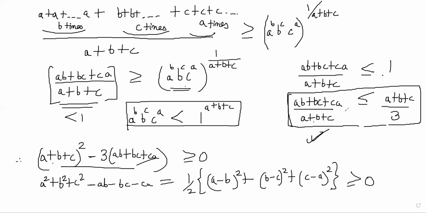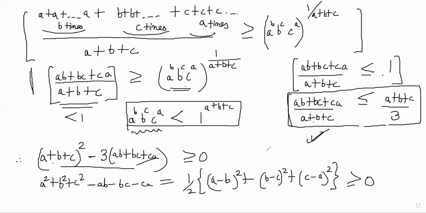And that means that this part is less than 1. And if this is less than 1, you can write 1 is greater than or equal to this. So you get A^B · B^C · C^A is less than or equal to 1, right? I hope you understood the logic of how it happened. We used weighted AM-GM to get this inequality. And after that, we used common sense to get the last part, right?